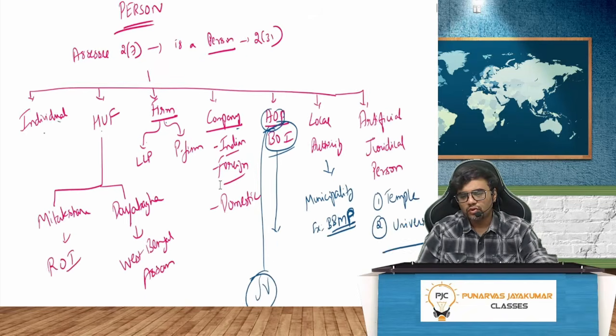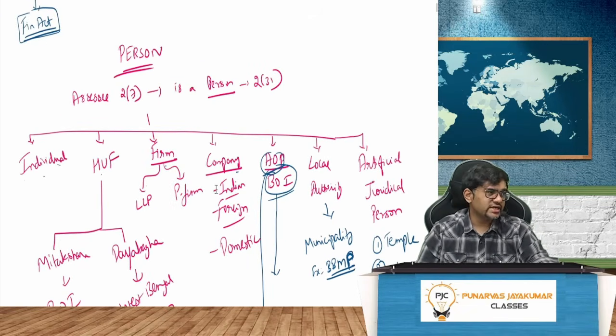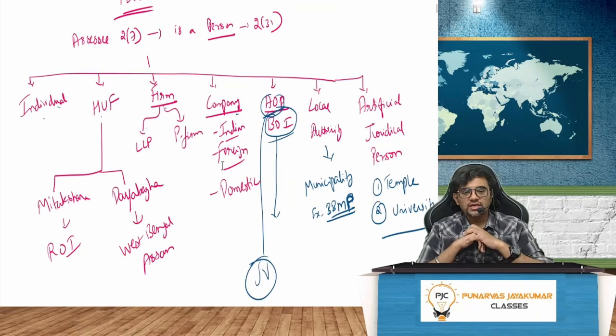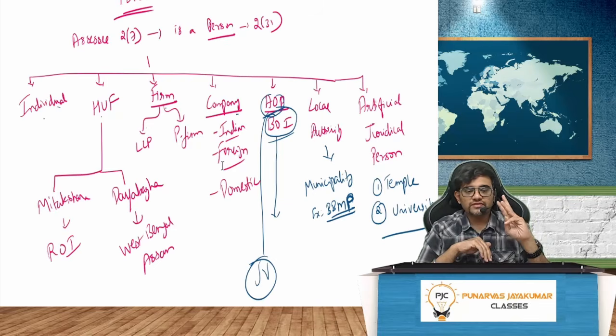Person. Quickly. Who is a person, guys? As you studied in CA Inter, person means an SSE, and SSE is a person. Now, who is an SSE? All these people, guys. Individual. You and I, we are persons. Do we have to pay tax? Yes. Hindu undivided family. Two types of law are there: Mitakshara school of Hindu law and Dayabhaga school of Hindu law. Mitakshara is in the rest of India, whereas Dayabhaga is in West Bengal and Assam.